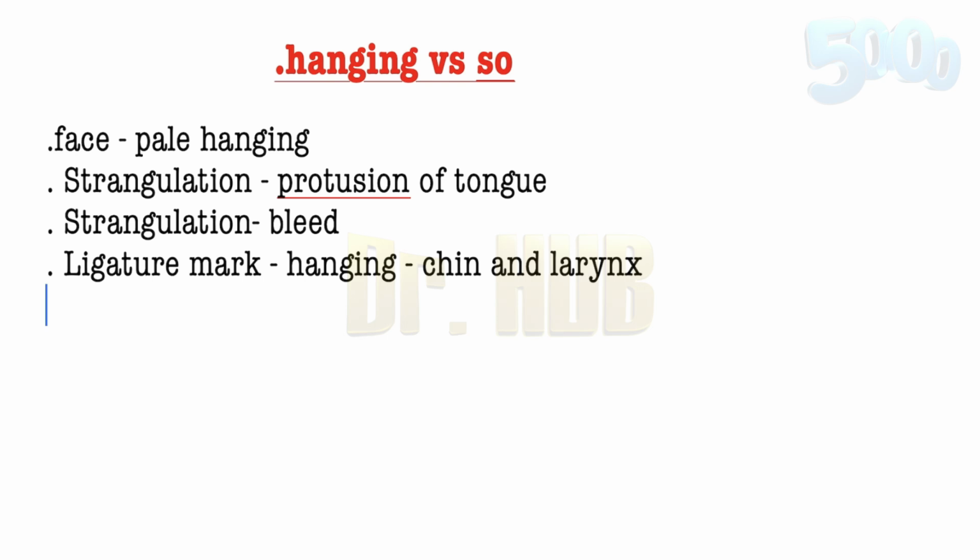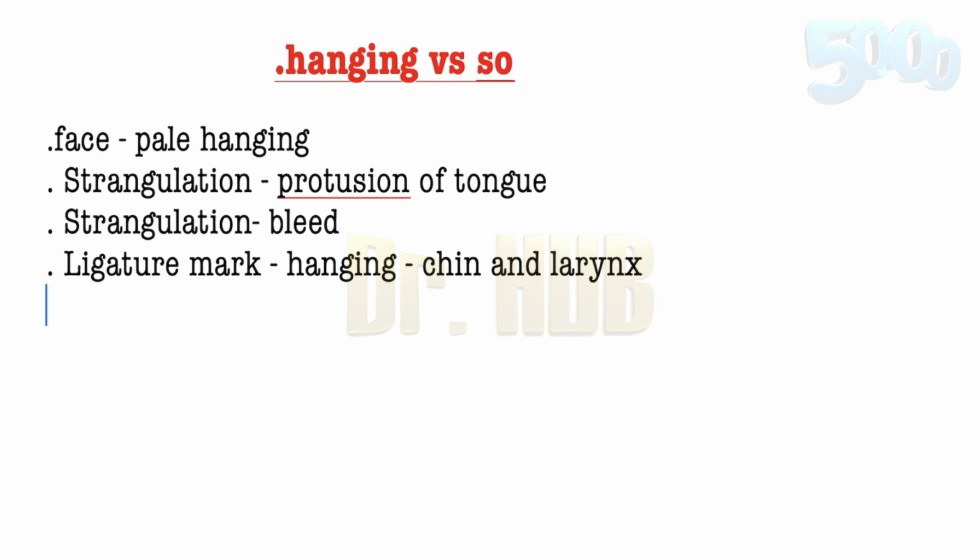Whereas in case of strangulation by ligature, it is horizontal or transverse. It is continuous around the neck and low down in the neck, below or across the thyroid. So we need to know this properly: in case of hanging, it will be between the chin and the larynx, whereas in strangulation, it is horizontal, transverse around the neck and low down in the neck, below and across the thyroid.